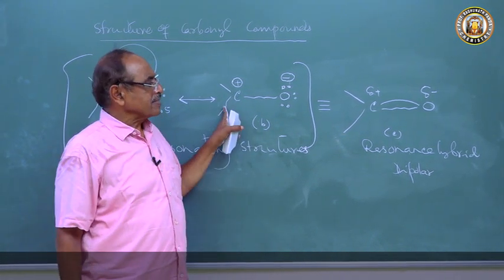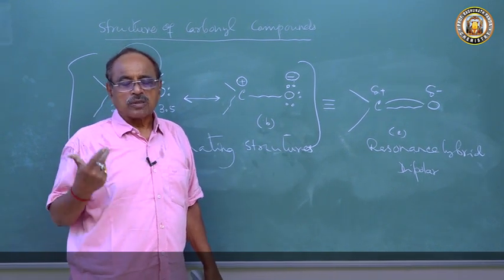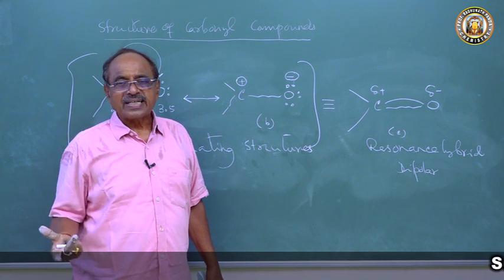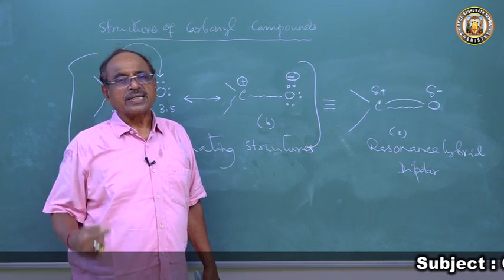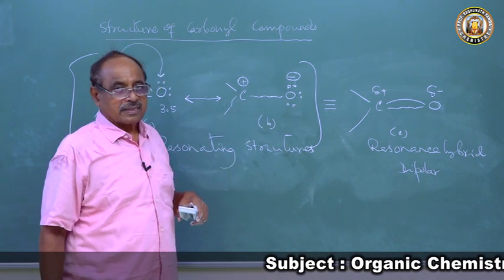Hence this explains why the carbonyl group has a tendency to undergo nucleophilic addition reaction in both aldehyde and ketone. So both aldehyde and ketone give this reaction.